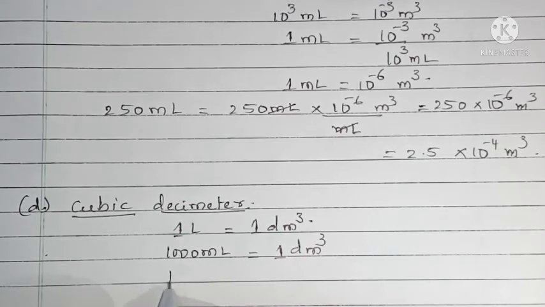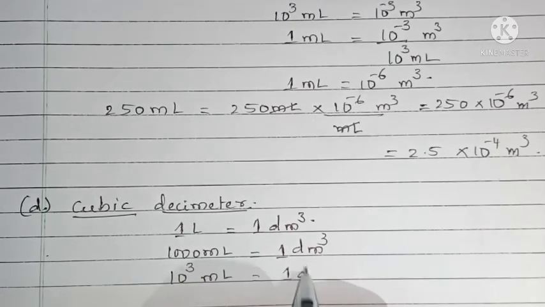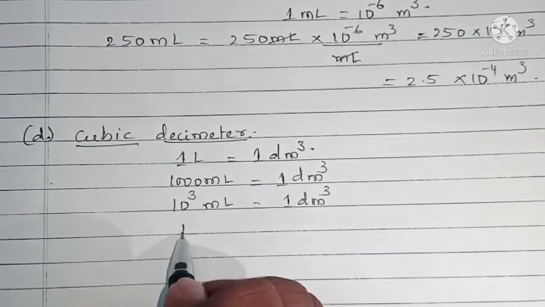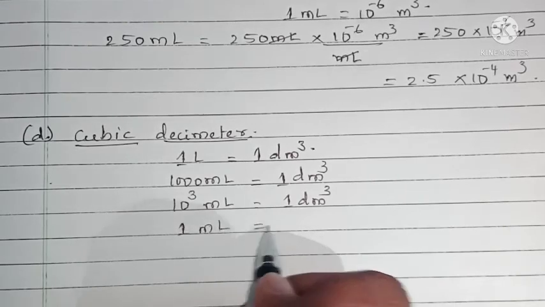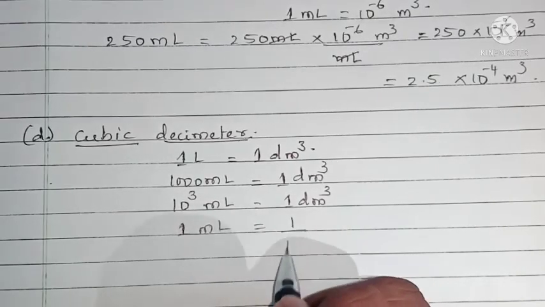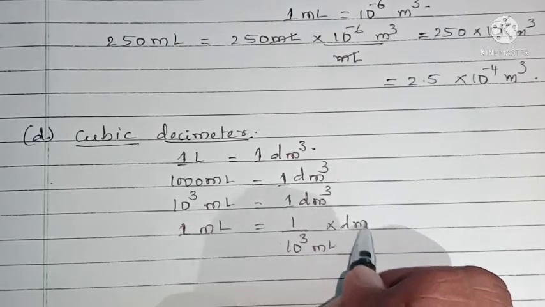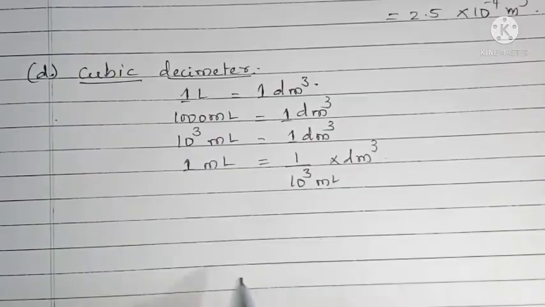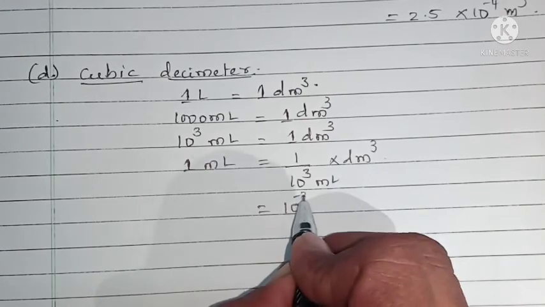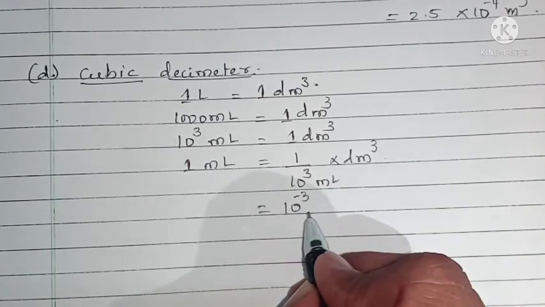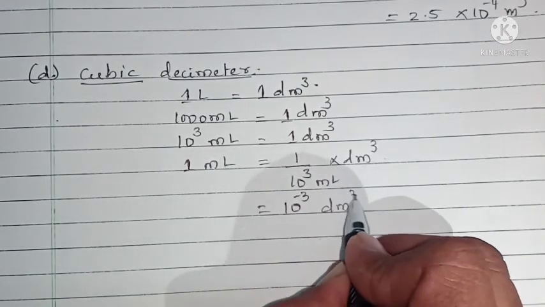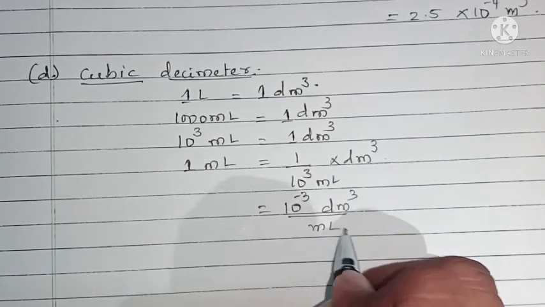We can write this as 10 to the power of 3 ml is equal to 1 cubic decimeter, or 1 ml is equal to 1 divided by 10 to the power of 3 ml into cubic decimeter, or 10 to the power of minus 3 cubic decimeter divided by ml.